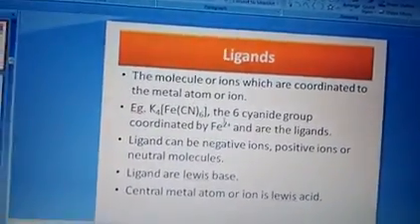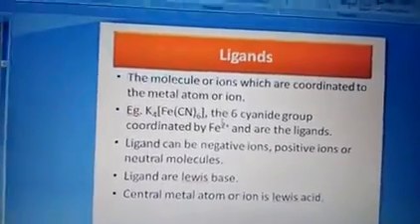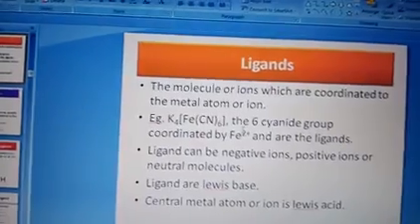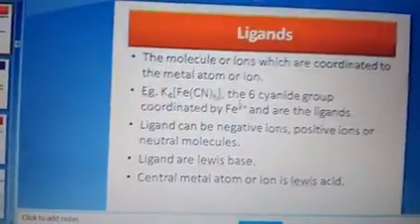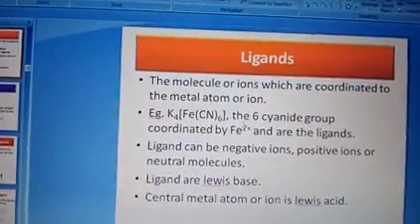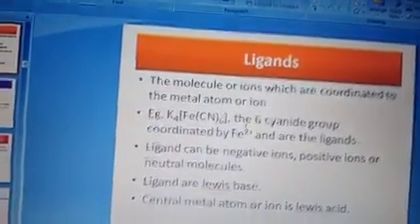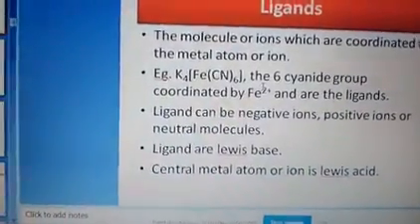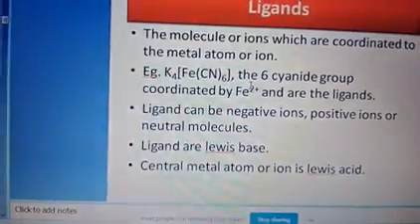Suppose ammonia NH3: nitrogen has one lone pair, so nitrogen can behave as a ligand in NH3. It may be a neutral molecule, a positive ion, or a negative ion. If it is negative, we call it a negative ligand. If it is positive, a positive ligand, and if neutral, a neutral ligand.